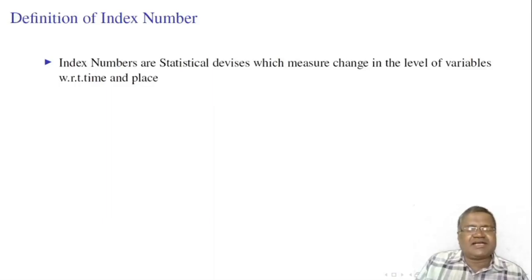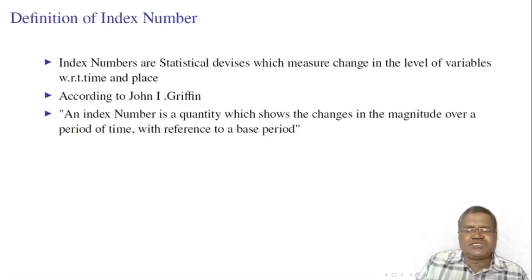Index numbers are statistical devices which measure change in the level of variables from time to time and place to place. In literature of economics and statistics, we can find more than 100 definitions of index numbers, but let us look at three important definitions. According to John I. Griffin, an index number is a quantity which shows the changes in the magnitude over a period of time with reference to a base period. This definition gives it is a quantity which measures the change of magnitude from base year to current year.